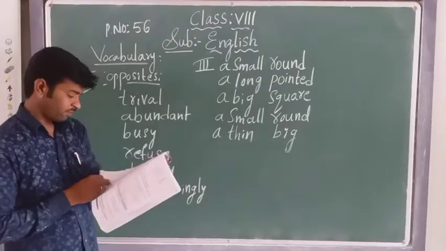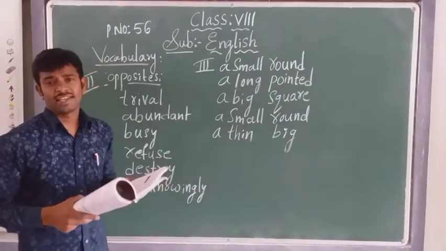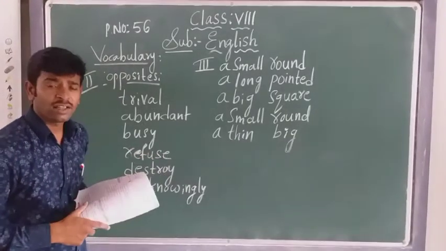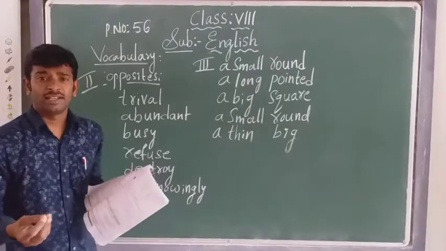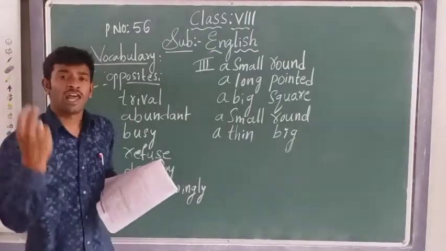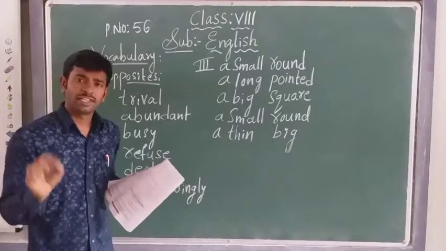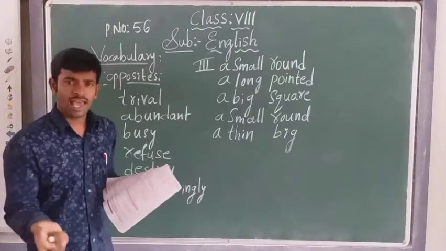Next one is the second one, scarce, S-C-A-R-E. The opposite of scarce is abundant. There is a scarcity of water. Scarcity means less water. The meaning of scarce is less, only little, less amount.